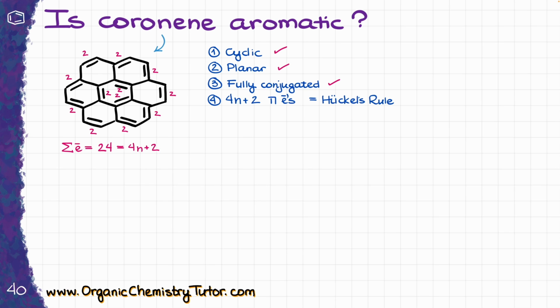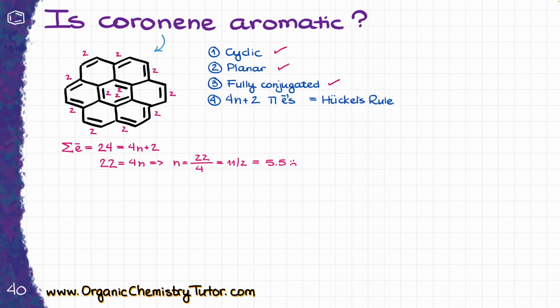Well, if I do my simple kindergarten algebra, I'm going to end up with 22 equals 4n, which means n equals 22 over 4, which is 11 over 2, so that does not give us a whole number, which means that we do not have the correct number of electrons.